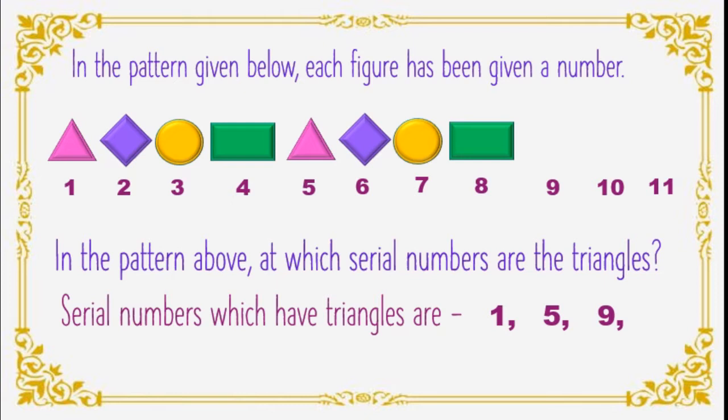9 number is triangle, then 10th, diamond, 11, circle, then 12, rectangle, then 13, again triangle, isn't it? You have to guess that one, the next pattern. The pattern is continuous, same figures they repeat, isn't it? So, we can guess the next figures also in the pattern. The pattern will not change. Got this, students? Okay.